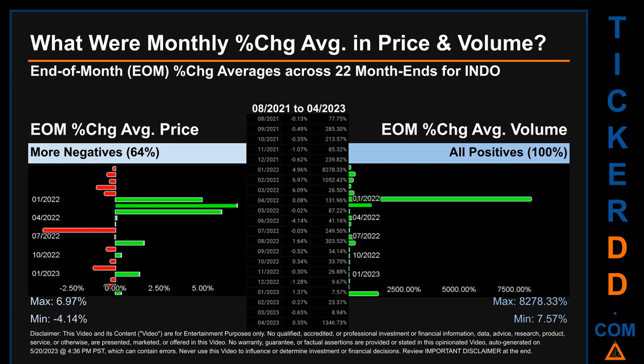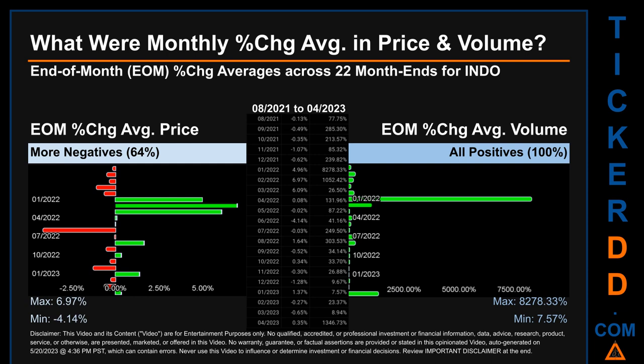What were end-of-month percentage change averages in price and volume for INDO? The monthly average of percentage change in price and in volume were calculated for each of the 22-month ends. That calculation took daily percentage changes and averaged them for each given month. If a month end came out negative, then it means that the month summarily saw a negative change. From 08/2021 to 04/2023, out of 22 month ends, 14 had a negative percentage change in average price. Meaning 64% of month ends saw a negative percentage change in average price.